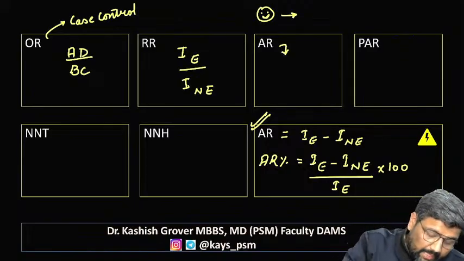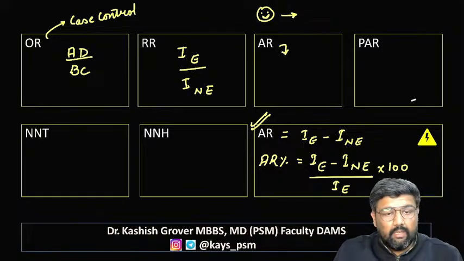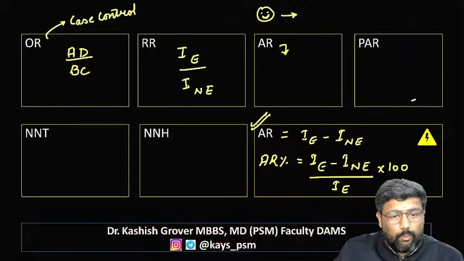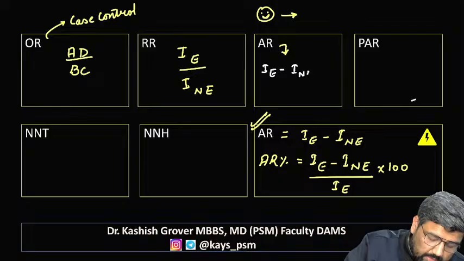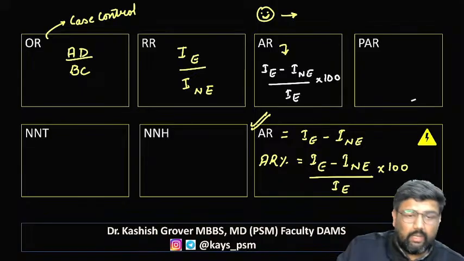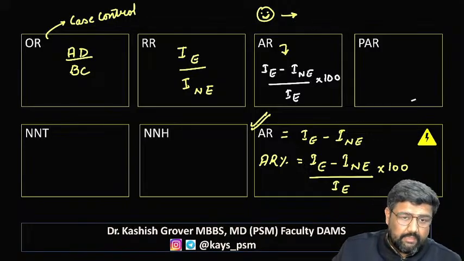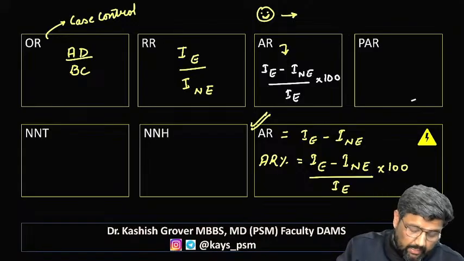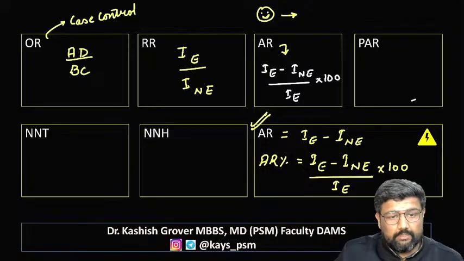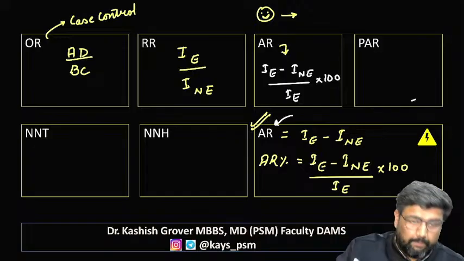But for many years in Indian books and in Indian entrance exams, they are following incidence among exposed minus incidence among non-exposed divided by incidence among exposed into 100. Specifically in NEET-PG and FMG exam, right? But in my every USMLE batch from the last 5 to 6 years, I am teaching this.